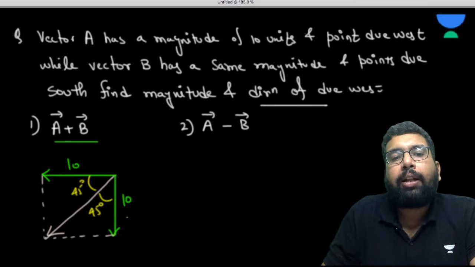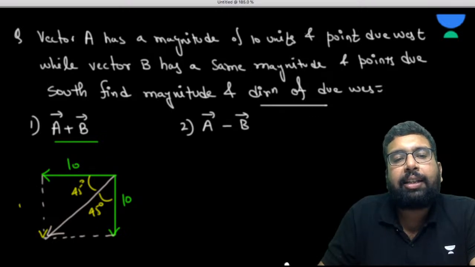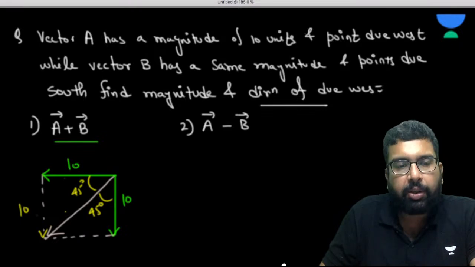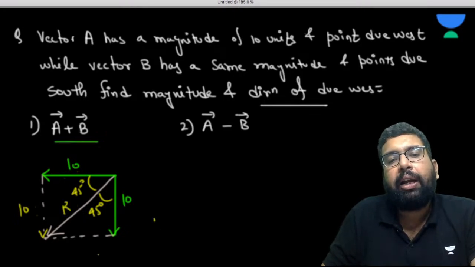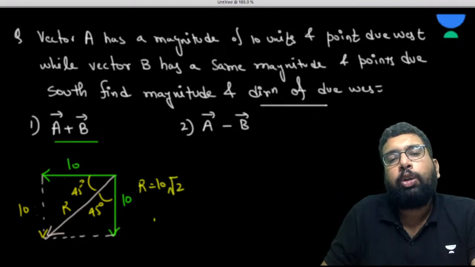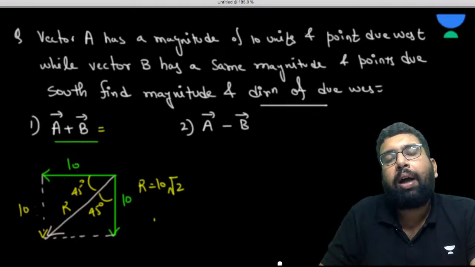Now what about magnitude, sir? If this is 45, this is 45, this is 10 also, and this is 10. So let's apply the Pythagoras theorem. This 10, this 10, the resultant is going to be 10 root 2. Do you need to apply any formula here? So R is going to be 10 root 2, isn't it? By the Pythagoras theorem. And now see the direction.